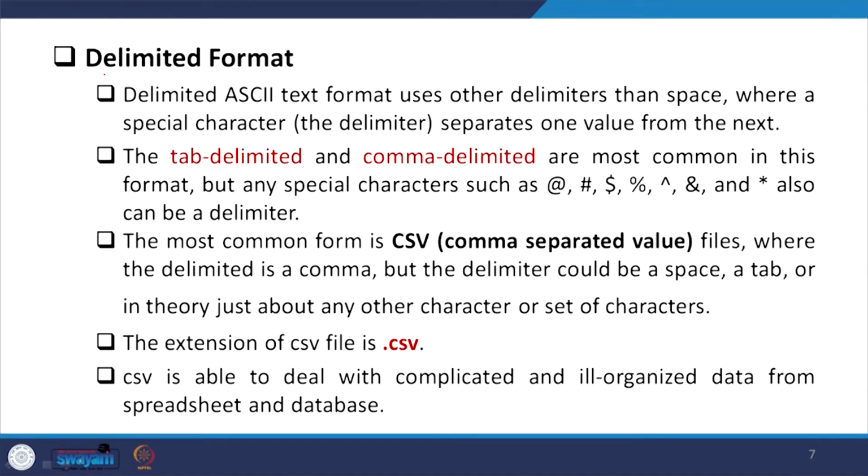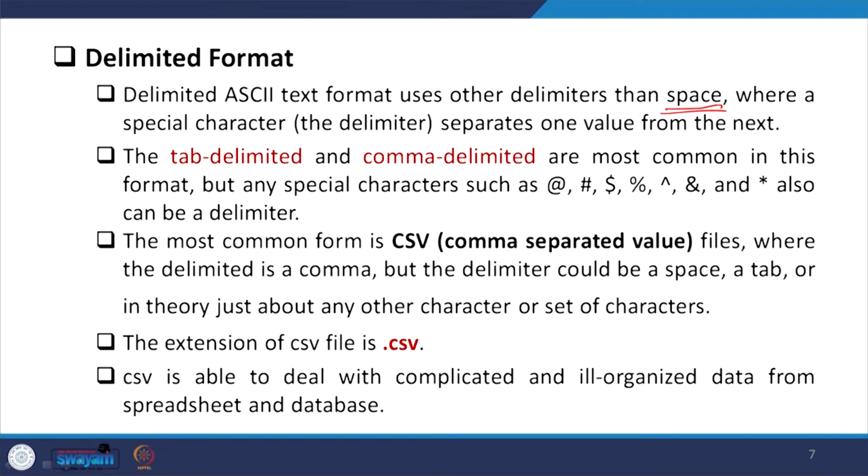First one is free format, we told you. Now, delimited format. Delimited ASCII text format uses delimiters other than space. That is very important to note. In the earlier case it is only space, but now other delimiters are important. What are the delimiters here? The tab delimited, so you should have a tab delimited file, or a comma delimiter.